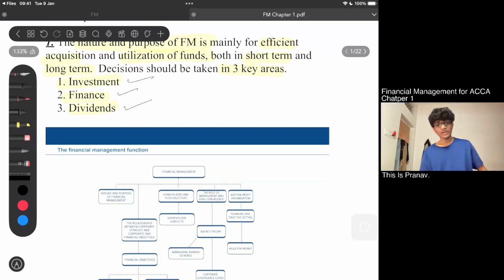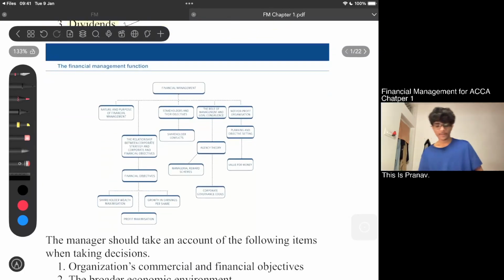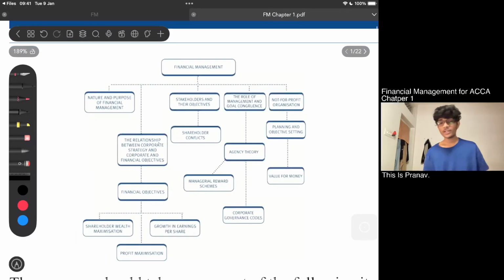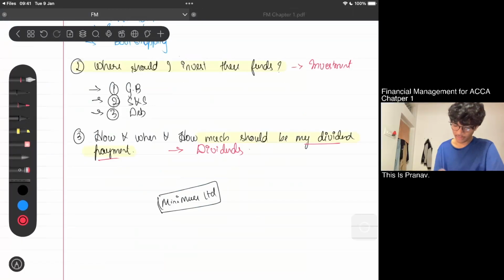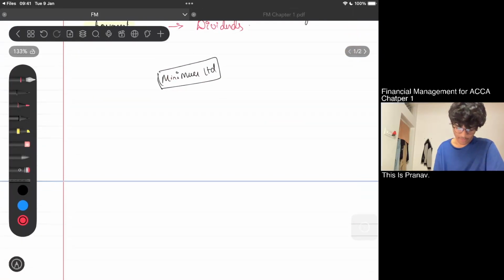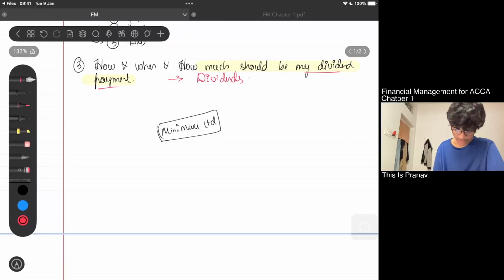Great. So let's see how the chapter looks. According to your textbook, your chapter looks somewhat like this. Okay, I'll just give a brief explanation of what it is, and later we'll continue. So yeah, let's start. Minimus Private Limited, we'll come back to you.